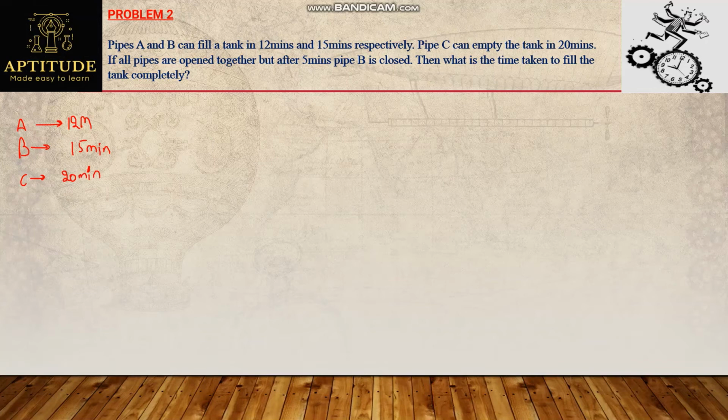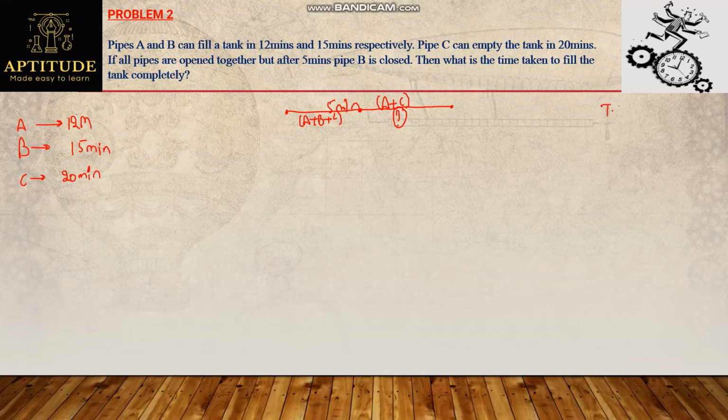Now, all pipes are open together, which means A, B, C are open together, but after 5 minutes B is closed, which means now only A and C are working. Now I need to find out this time taken in order to find out the total time to fill the tank. So let's solve the same process.